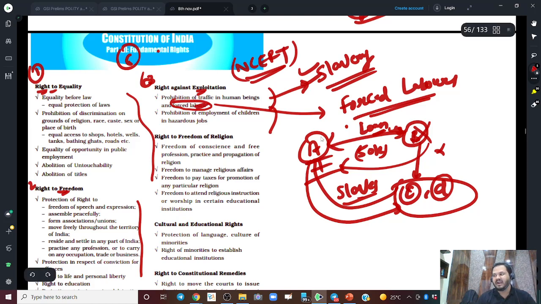Then there is child labor. Child labor is prohibited in our country. So there is also a Child Labour Act that will also come in the current affairs part. We will discuss it. Then we have right to religion.